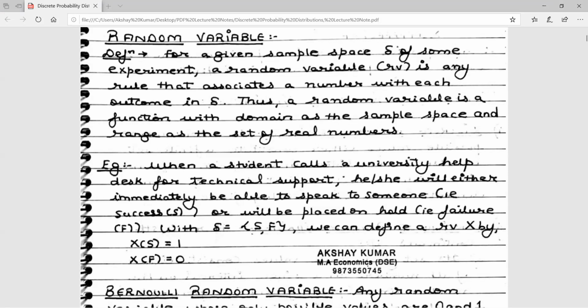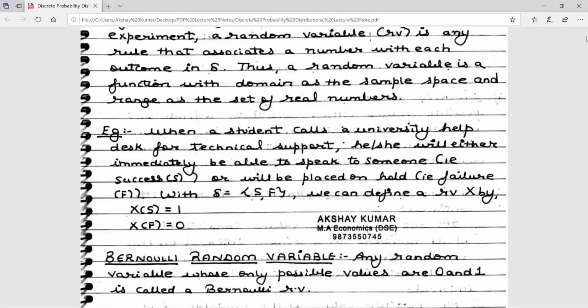So there are two possible events in the sample space delta, success and failure, and my random variable X is converting the events to numbers. So X of S is equal to 1 and X of F is equal to 0.